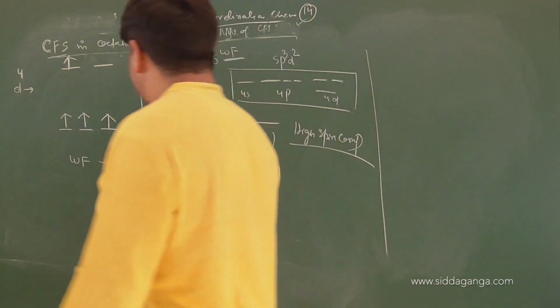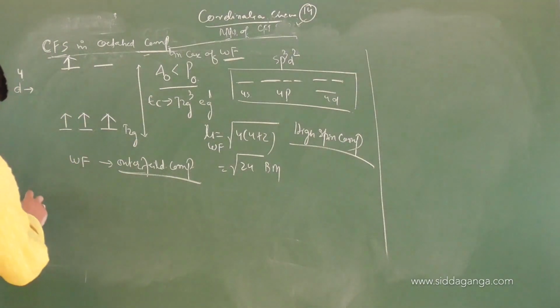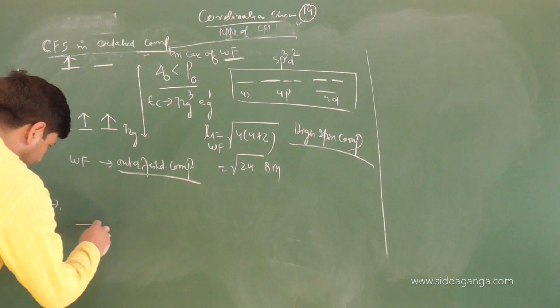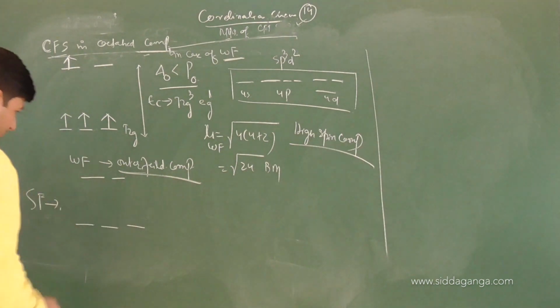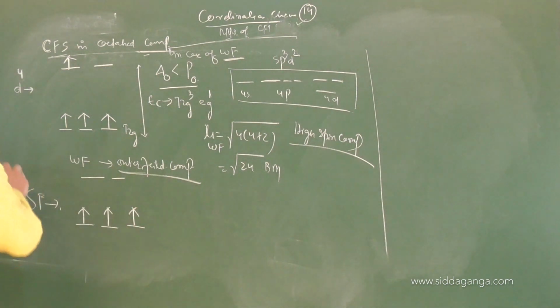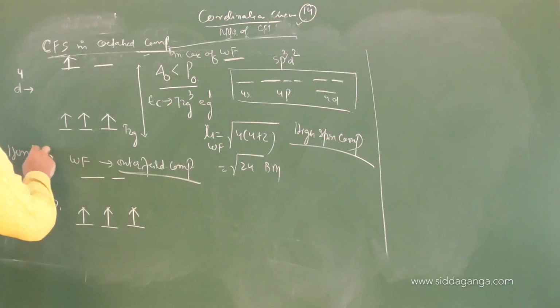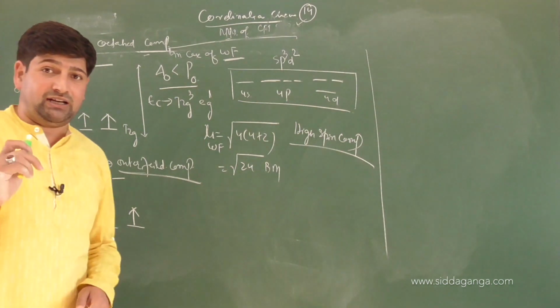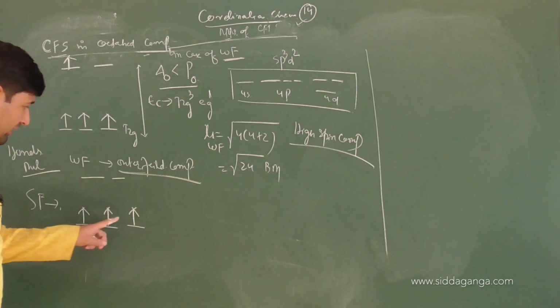Okay. What if it's a strong field system? Which field? Strong field. I will write all things here now. So if it is strong field, 1, 2, 3, 4, 5. So in strong field, 1, 2, 3. I am following which rule? I am following Hund's rule: pairing will not take place in degenerate orbitals unless all are singly occupied. Now I got 3 here.